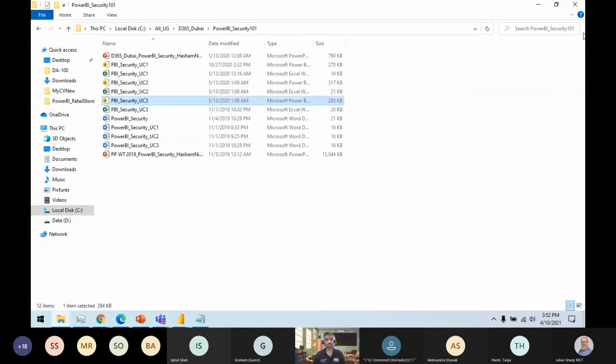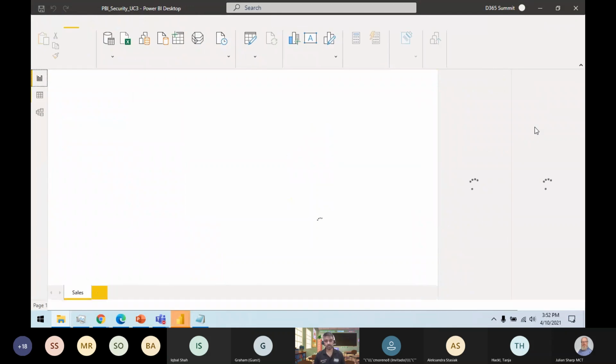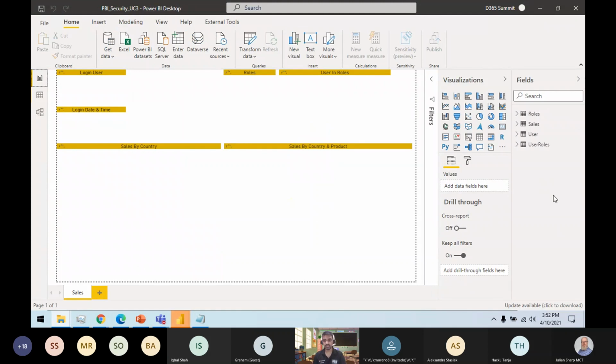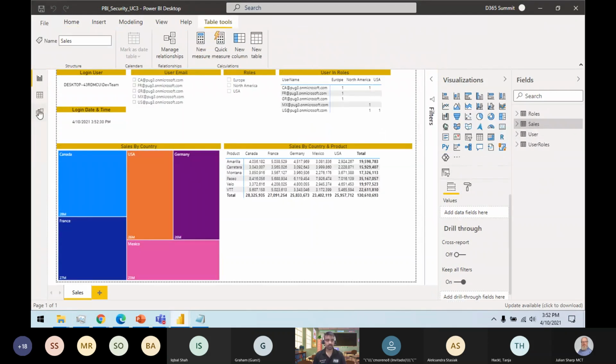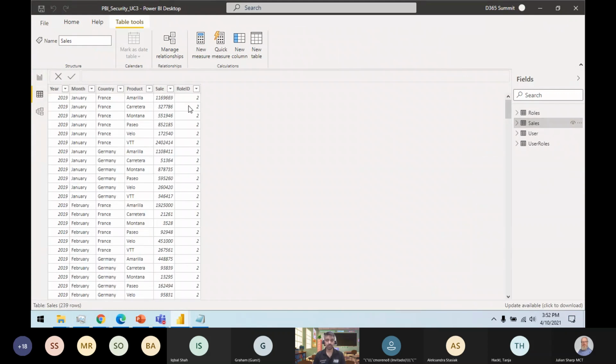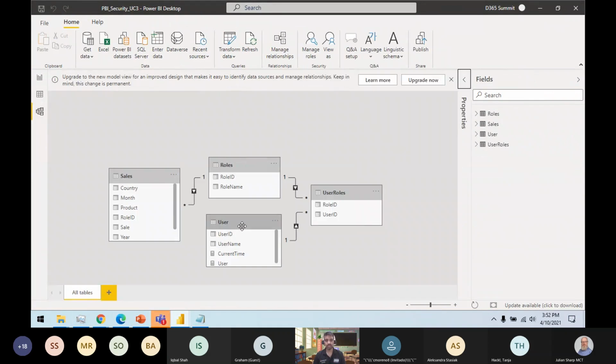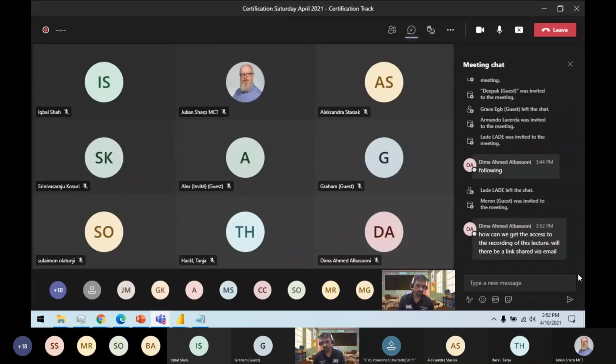Let's see if we can quickly implement this one as well. So this is the second kind of implementation. Then we have a many-to-many implementation, where multiple users can have multiple IDs. This was a very simple manager level hierarchy, where only one is the user. So what if my data sets contain something like this? This is my sales table, and these have a role ID. How can you do it? I have created a bridging table. If you can see the model here, how it works, I have a user ID. Every user is, how can we get?